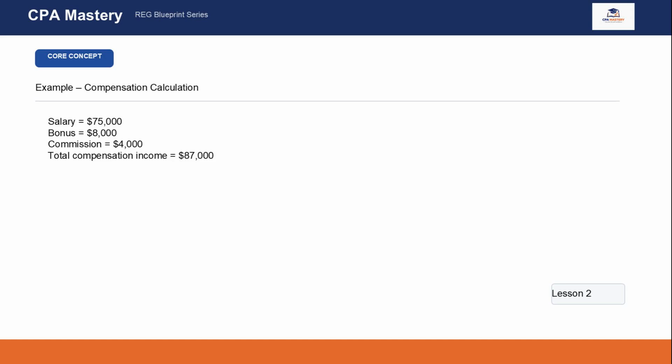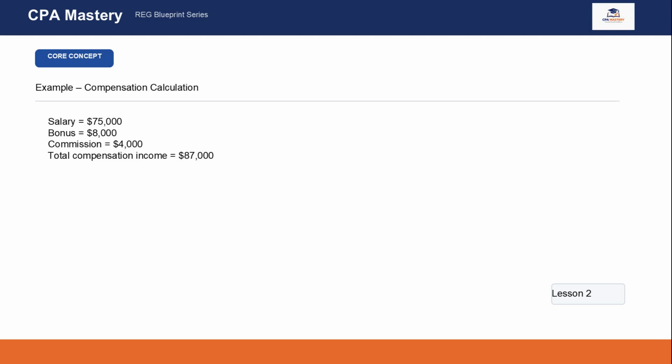Let's work through a simple compensation example. Suppose a taxpayer earns a $75,000 salary during the year. In addition, the taxpayer receives an $8,000 performance bonus and $4,000 of commission income. All three amounts represent compensation for services. None of them qualifies for a specific exclusion, so all of them must be included in gross income. When we add the salary, bonus, and commission together, the taxpayer's total compensation income equals $87,000.